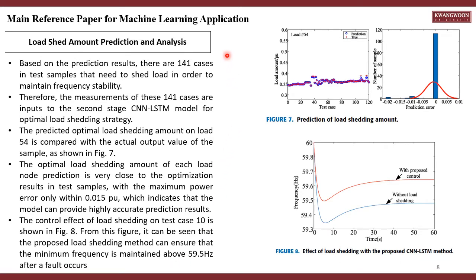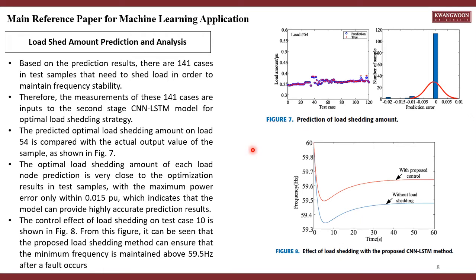In this section, we will discuss the load shedding amount prediction analysis. Based on the prediction results, there are 141 cases in the test sample that need load shedding in order to maintain frequency stability. Therefore, the measurements of these 141 cases are inputs to the steady state CNN-LSTM model for the optimal load shedding strategy. The predicted optimal load shedding amount on load 54 is compared with the actual output value of the sample, as shown in figure 7.